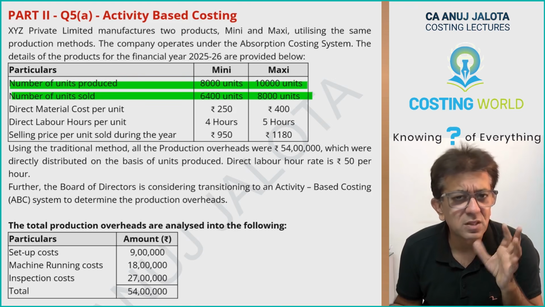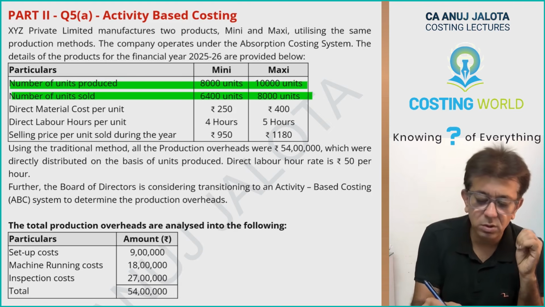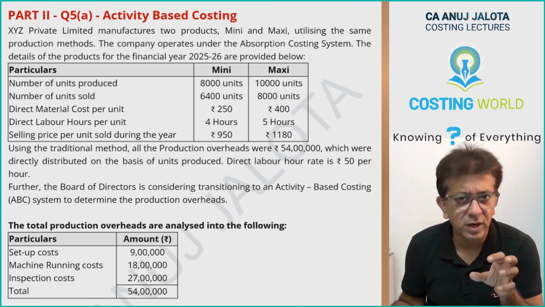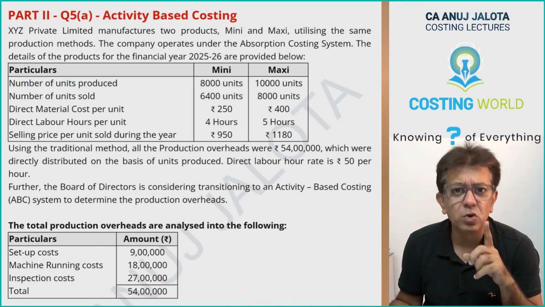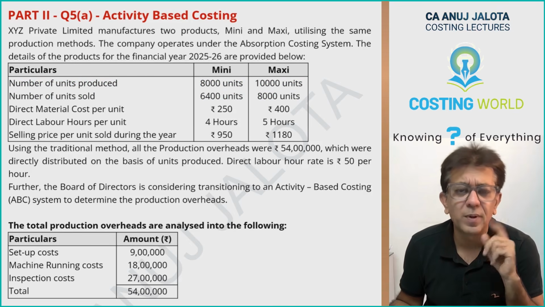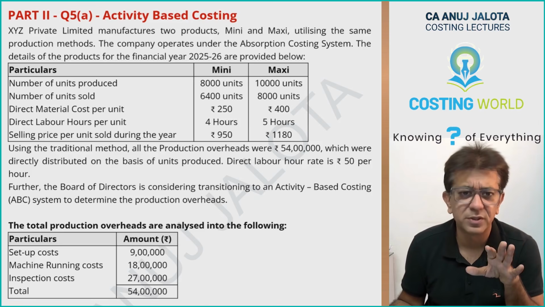This is just an advance for those people who have already given the paper. In any case, I will do it in a way whereby stocks are not required, but the answer is the same. Just one thing, please remember: you get profit by selling the goods, not by producing the goods. So profit is always sales minus cost of sales.